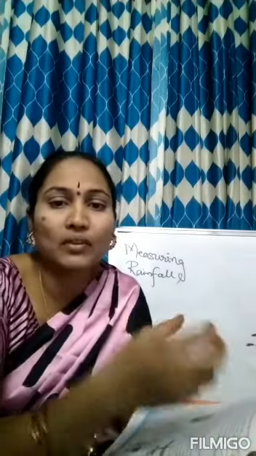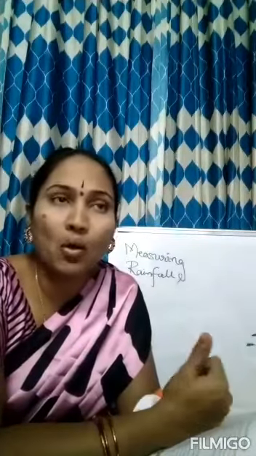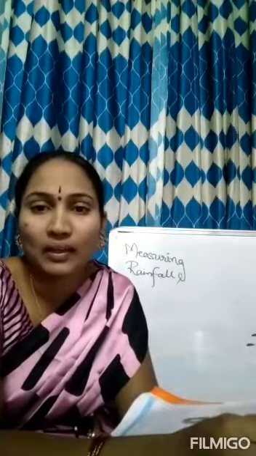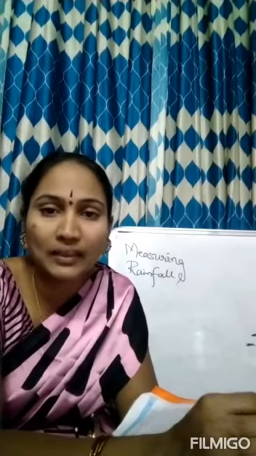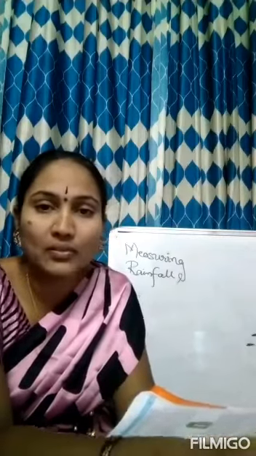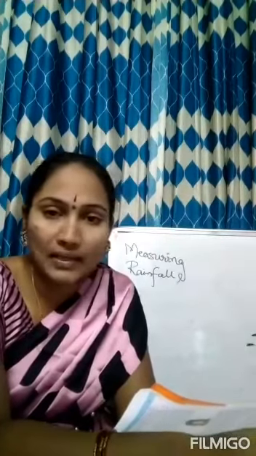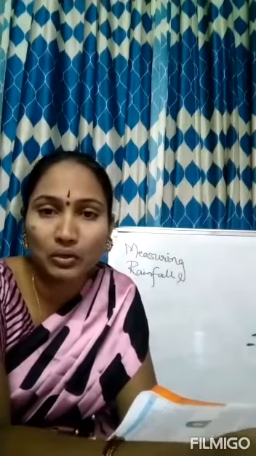So in a beaker we have to keep a funnel and keep it in an open place where the rain falls. After the rain is over, measure the amount of water collected in the beaker. If the depth of the water is 1 centimeter, then the magnitude of the rainfall is 1 centimeter. So after the rainfall, you take a scale and measure the depth of the rainfall. In this way they will measure the rainfall. You can do this measurement of rainfall in your house. It's very easy, try to do this, children.